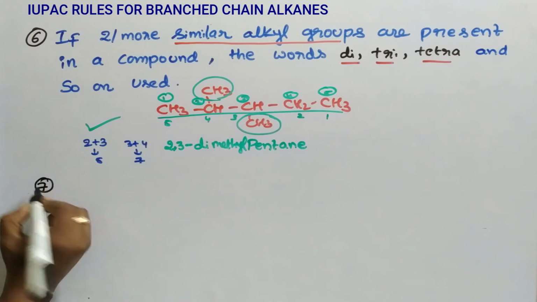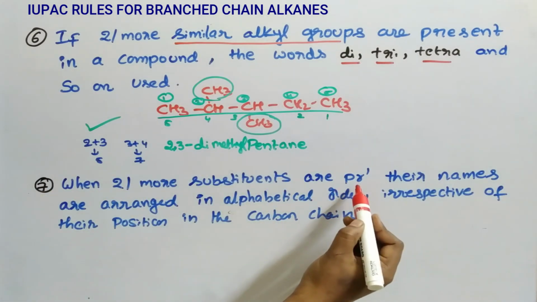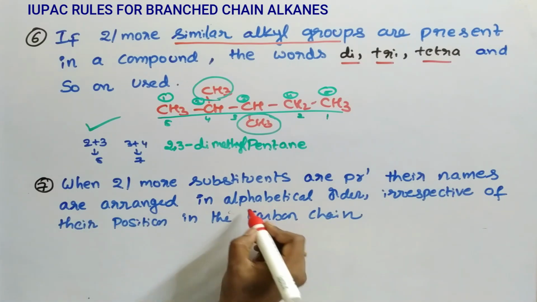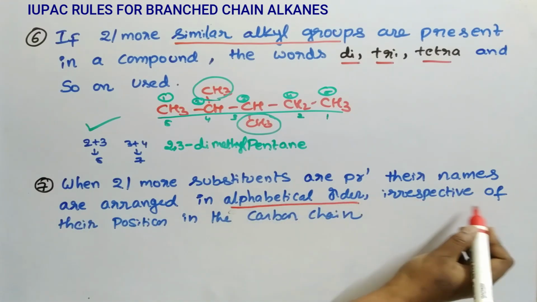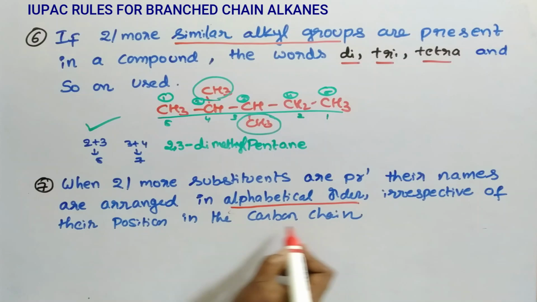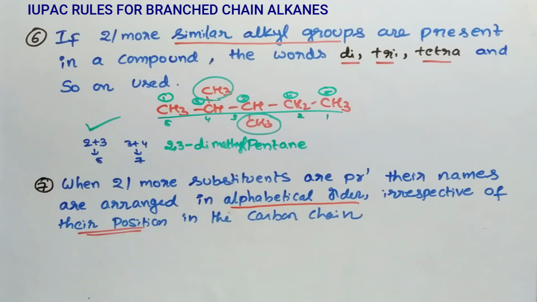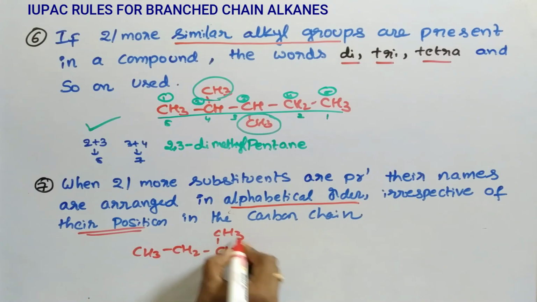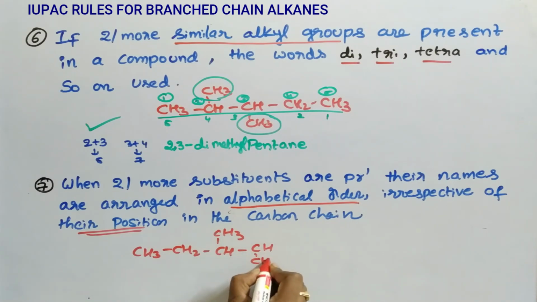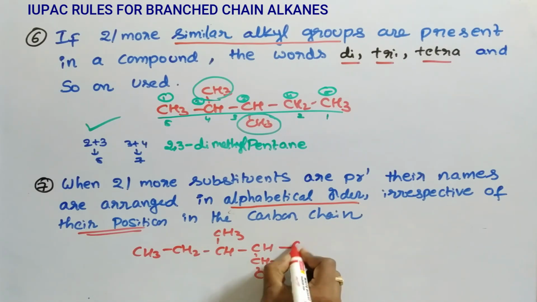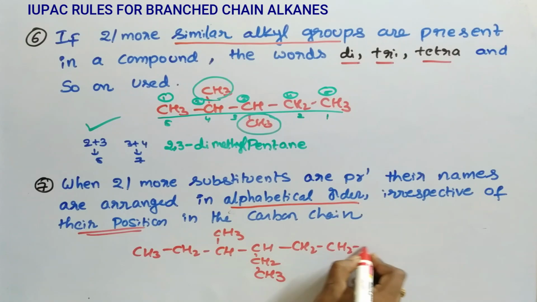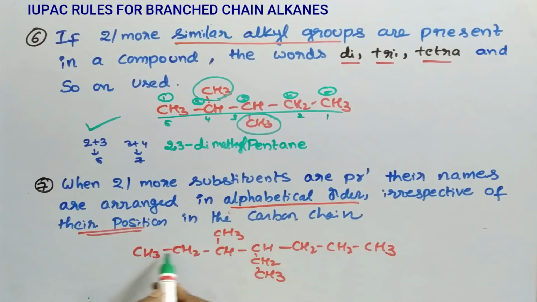Next, when two or more substituents are present, their names are arranged in alphabetical order irrespective of their position in the carbon chain. Let us see the example. CH3, CH2, CH, CH3, CH, CH2, CH3, CH2, CH2, CH3. See, 1, 2, 3, 4, 5, 6, 7.